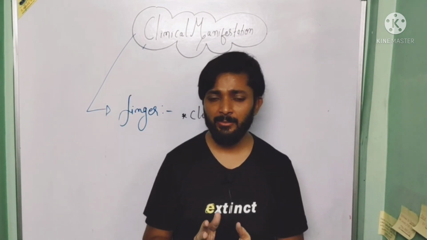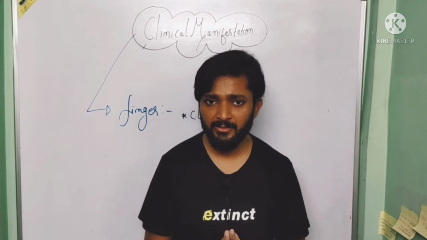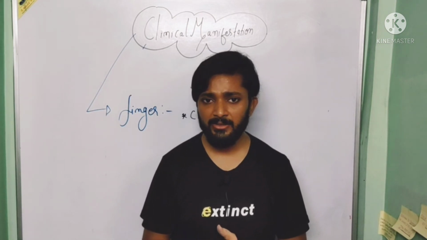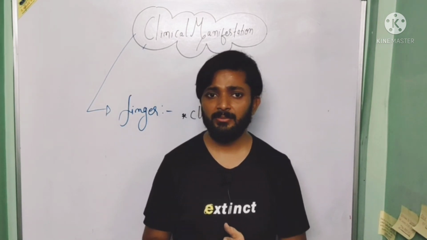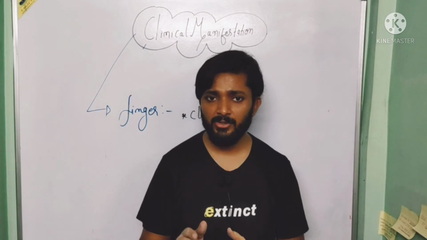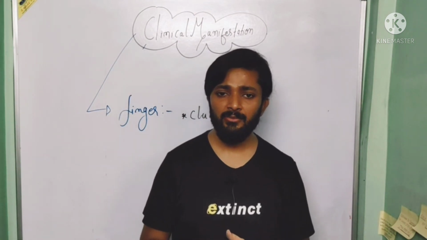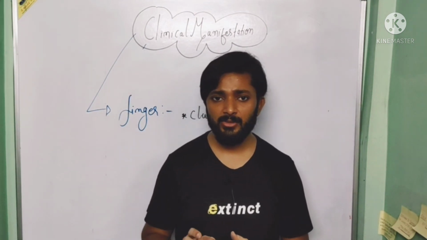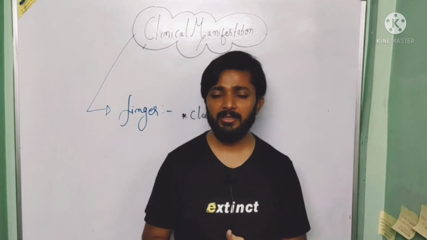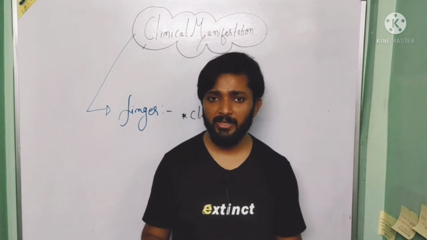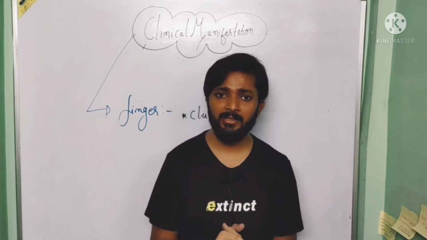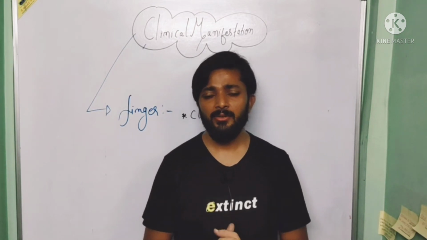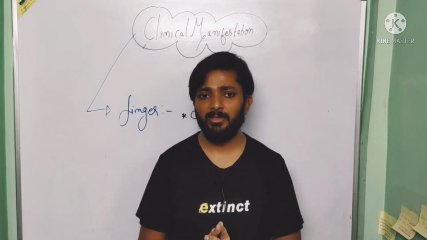Fifth is the respiratory system. Sixth is the cardiovascular system. Seventh is the spleen. Eighth is the renal system. Ninth is blood and blood vessels, and the last one is the finger. So this is all about the clinical manifestations.